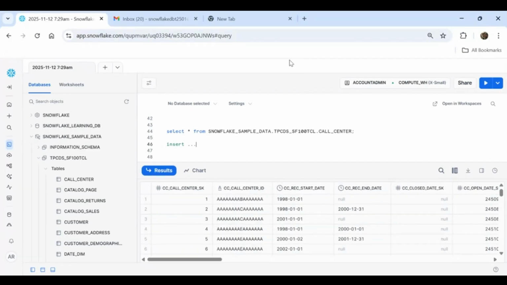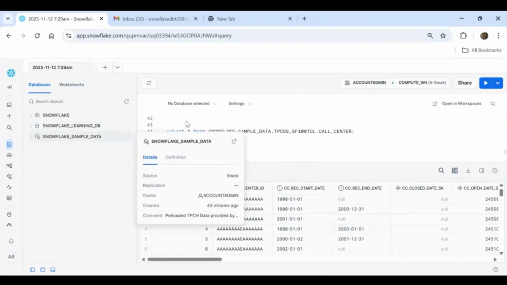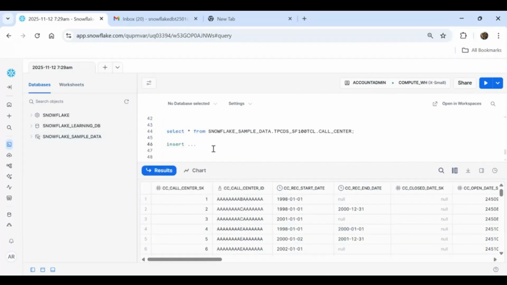Tables, views and all objects we will be creating here itself inside the database. But whenever we select the data, we get the data in front of us. We as a user don't worry about where it is coming from, but internally this data is actually stored in the AWS cloud, because my account is created on AWS. If you have created your account on Azure, your data will go and be stored in Azure. So that's how it works.